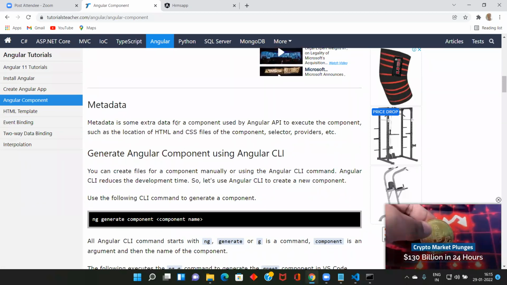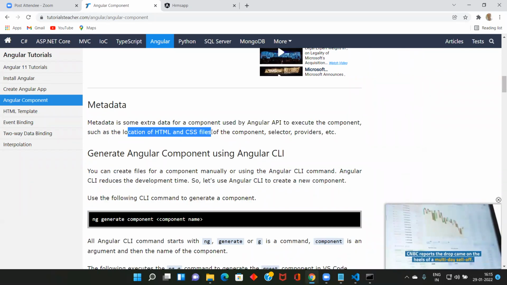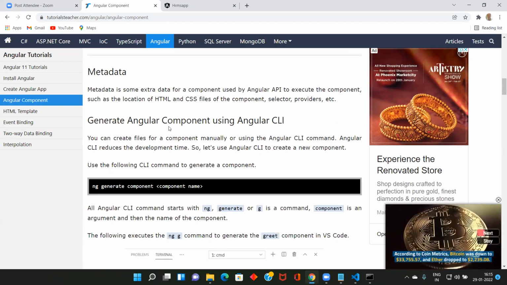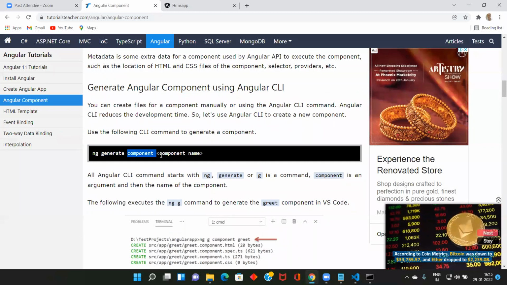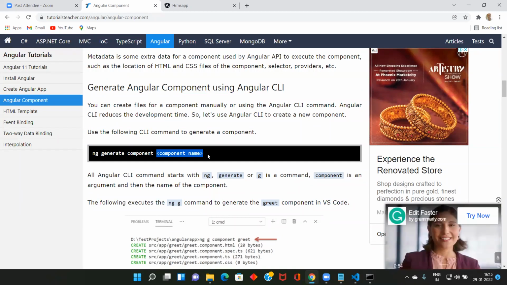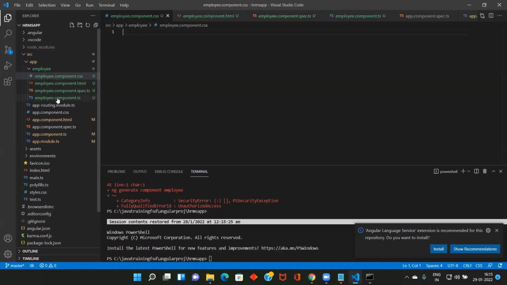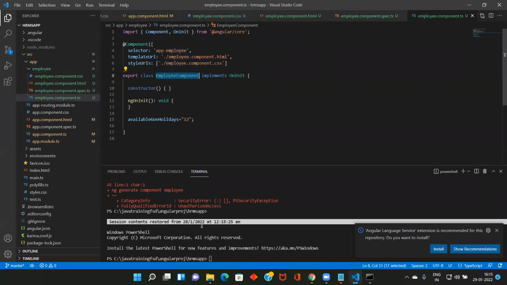Metadata is some extra data for the component, used by the Angular API to execute the component, such as the location of the HTML and CSS file, selector, provider, etc., which we are going to see. How will you generate an Angular component? ng generate component and the component name, any name. We also created one yesterday, a component called employee.